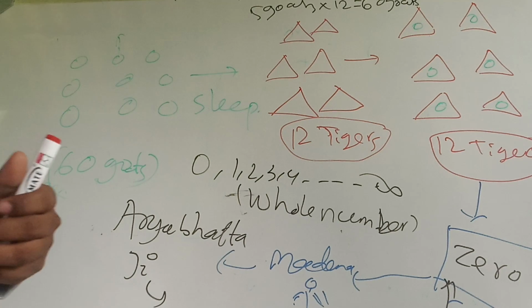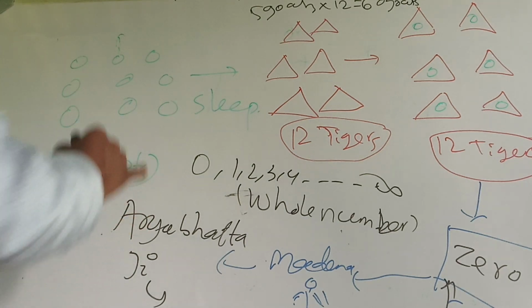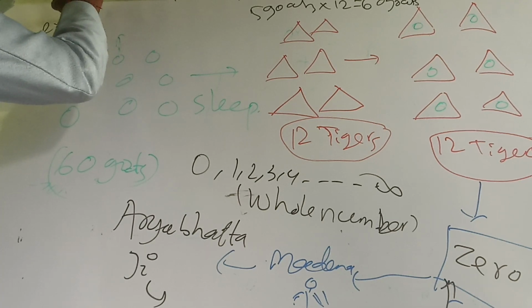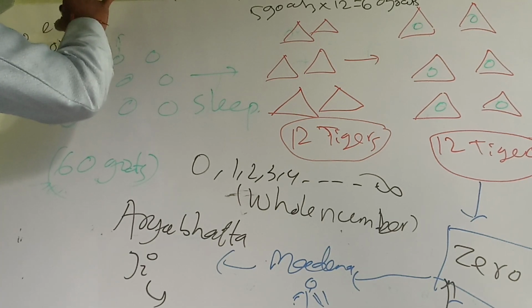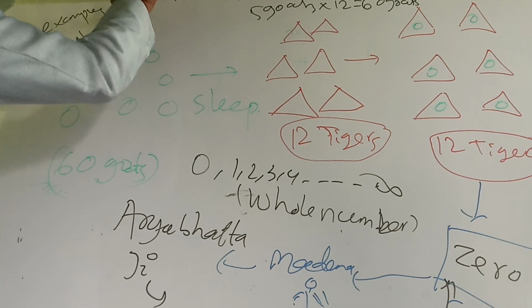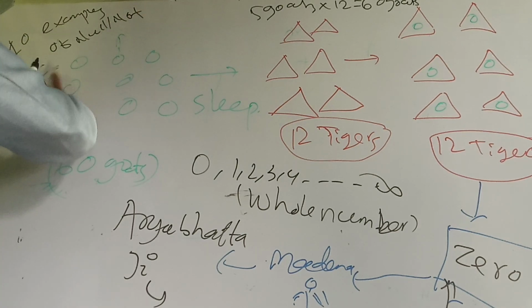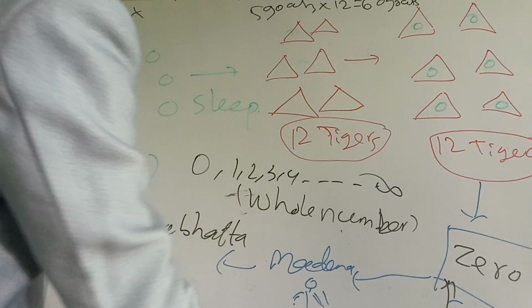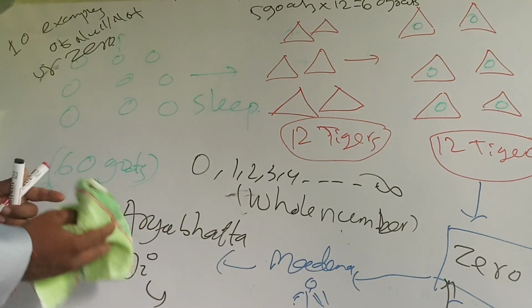I will request you all to write 10 examples of null, not of 0, 10 examples of zero, and you have to comment in the comment section the examples by writing the comments.